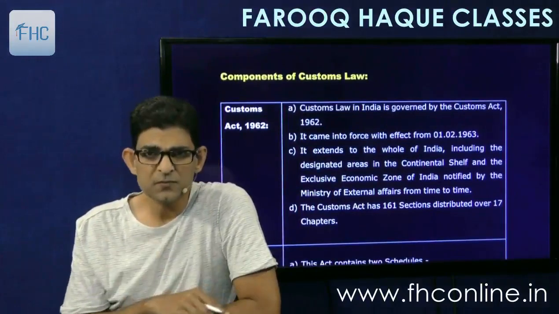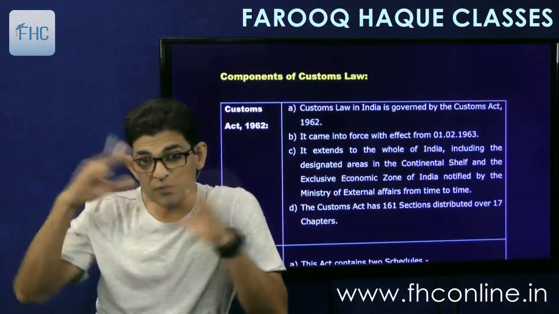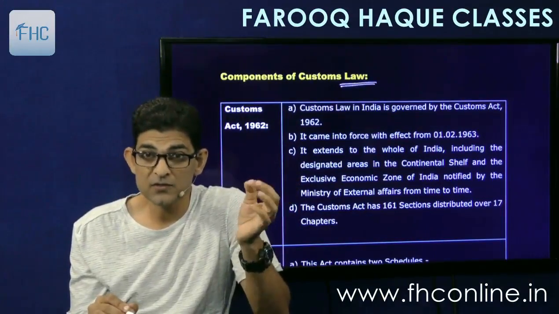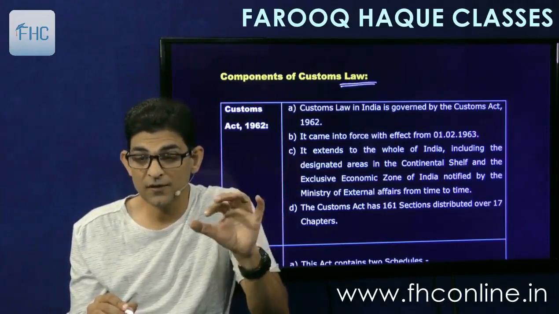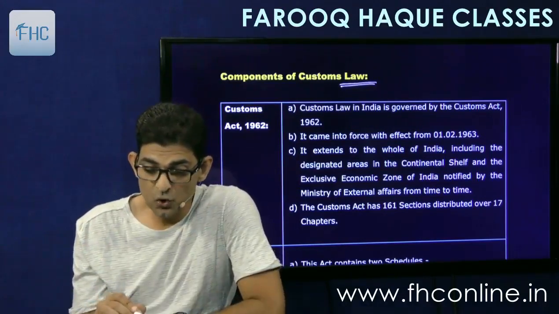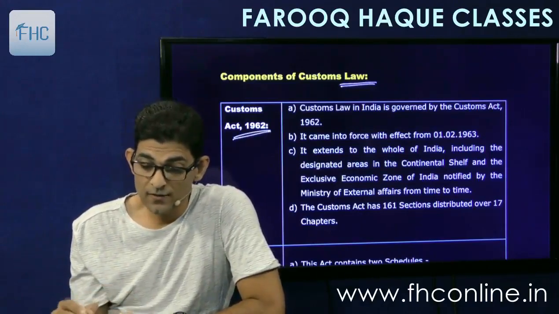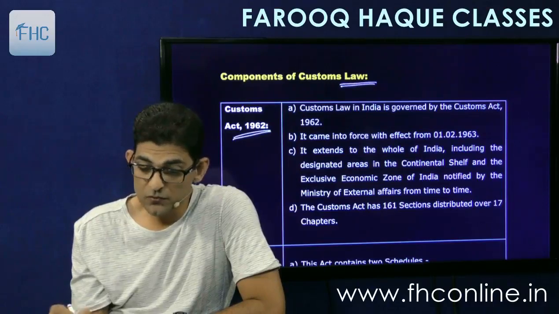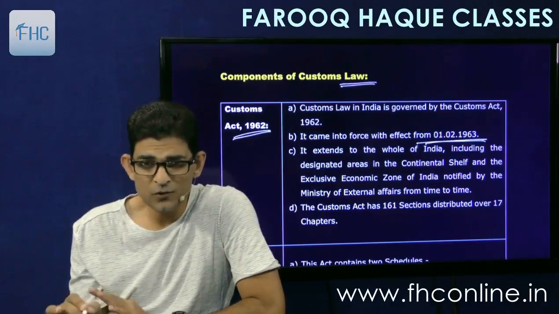Then the components of customs law are given. So customs law is comprised of, means what all things are there in customs law. Law is a wider term, so it consists of acts, rules, regulations, notifications, circulars, procedures, everything. Everything taken together is called law. So it says customs law consists of, number one, the Customs Act of 1962. Customs law is governed by the Customs Act of 1962. It came into force with effect from 1st of February 1963. This is a historical point, no need to remember.